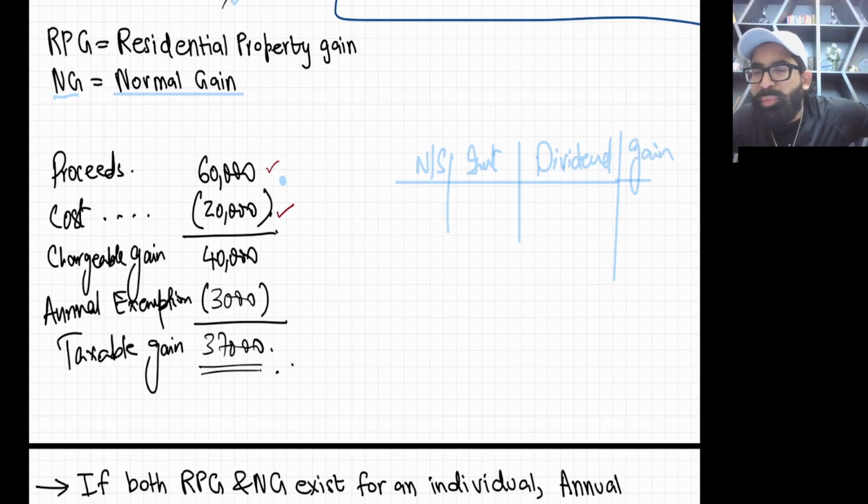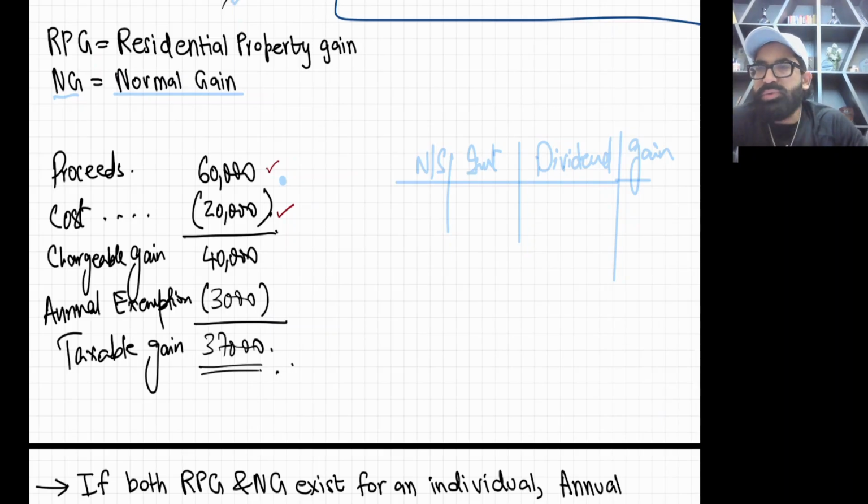This is not a good presentation, because non-saving, interest and dividend were revenue receipts, and this gain is capital receipt. So it's better you do it on the other page, or skip a few lines and then solve gains. Okay, so gains is a separate world, non-saving, interest, dividend is a separate world.